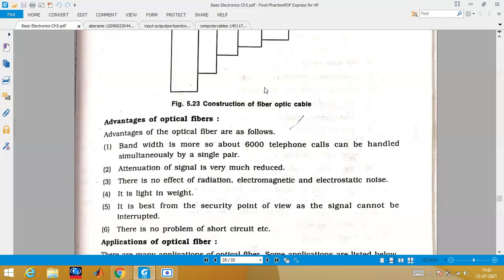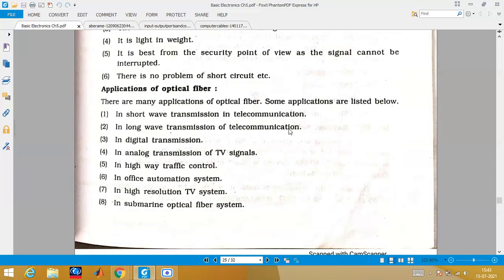Okay, because it is carrying the signal as light, so definitely its weight will be very less. As far as security is concerned, this provides very good security. Your signal cannot be interrupted. Okay, it cannot be impersonated by someone else. And the biggest advantage is there is no chance of short circuit, because a short circuit will take place only when you are passing the signal in the form of electrical current. But here the signal is a light signal, so there is no chance that a short circuit can take place.